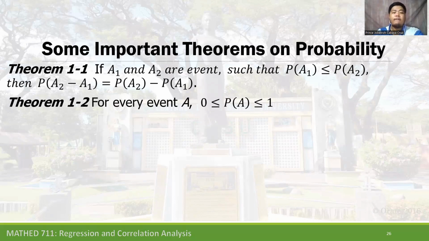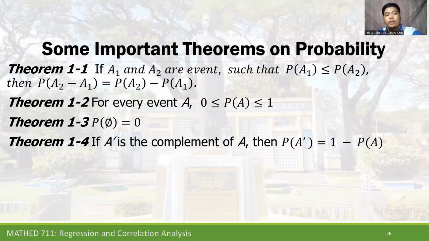Theorem 1-2, for every event A, probability of event A is greater than or equal to 0 and less than or equal to 1. And theorem 1-3, the probability of the empty set is 0. Theorem 1-4, if A prime is the complement of A, then the probability of A prime is equal to 1 minus probability of A.